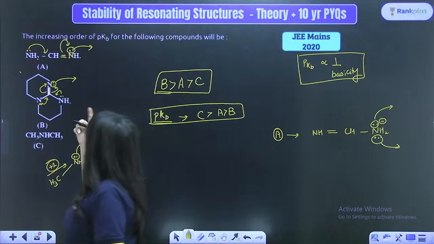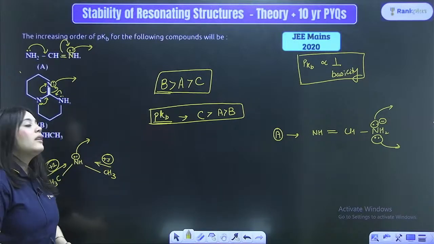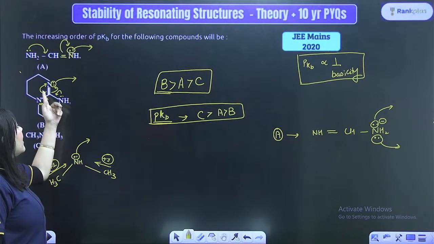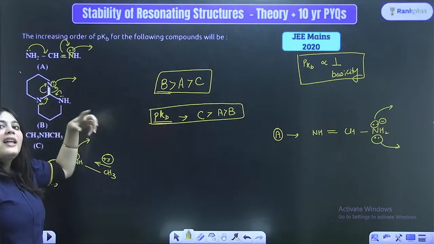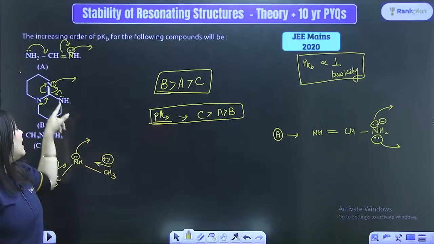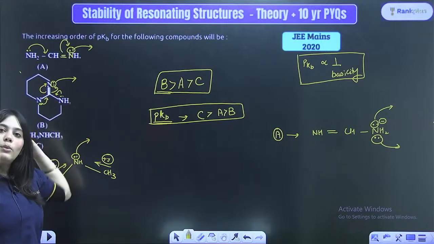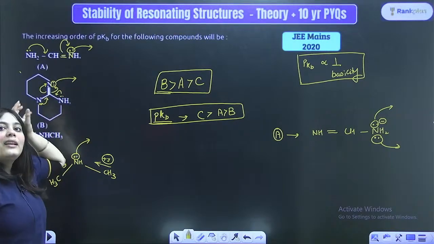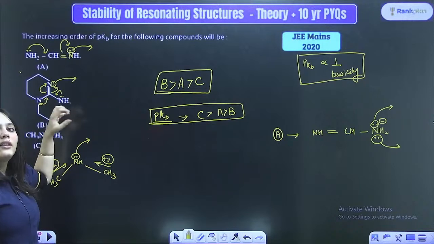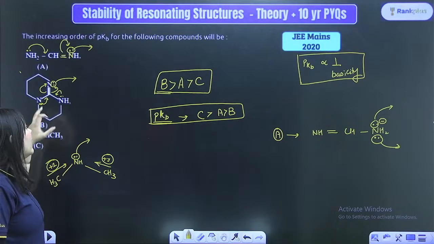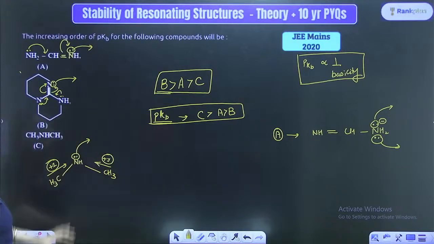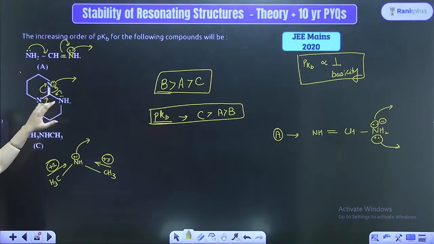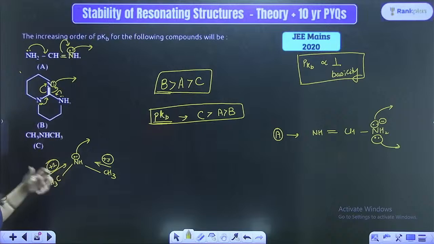Now once again in the B option, something similar will happen. If these electrons are participating in resonance, it is actually giving its electrons to this nitrogen, hence increasing the basicity of this nitrogen once again. So because three nitrogens are in the vicinity of each other, participating in resonance within each other, they are increasing the basicity of the compound. So the most basic compound is B because it has three nitrogens, followed by A, it has two nitrogens, followed by C because it has just one nitrogen, right?